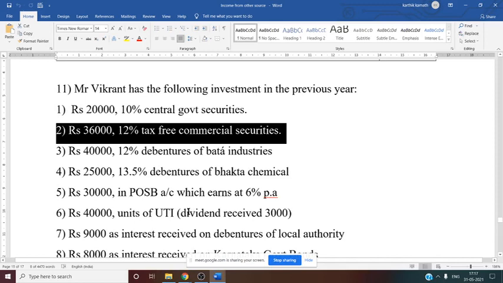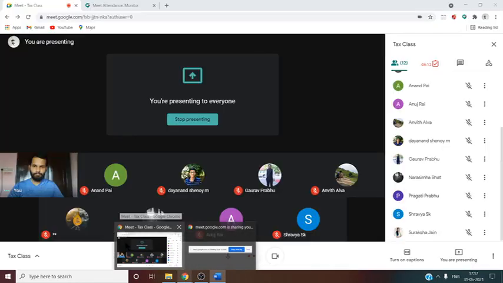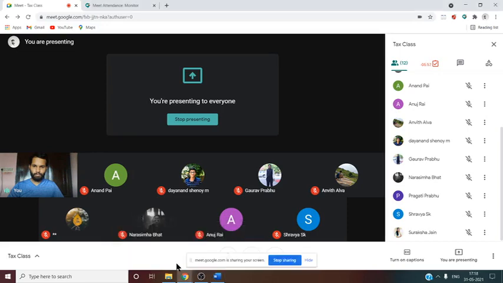Now tax free commercial securities is given. What we have to do? Can anyone tell me? Tax free commercial securities. It is not a tax free central government security. They have given you tax free commercial security. So this you have to gross this up.